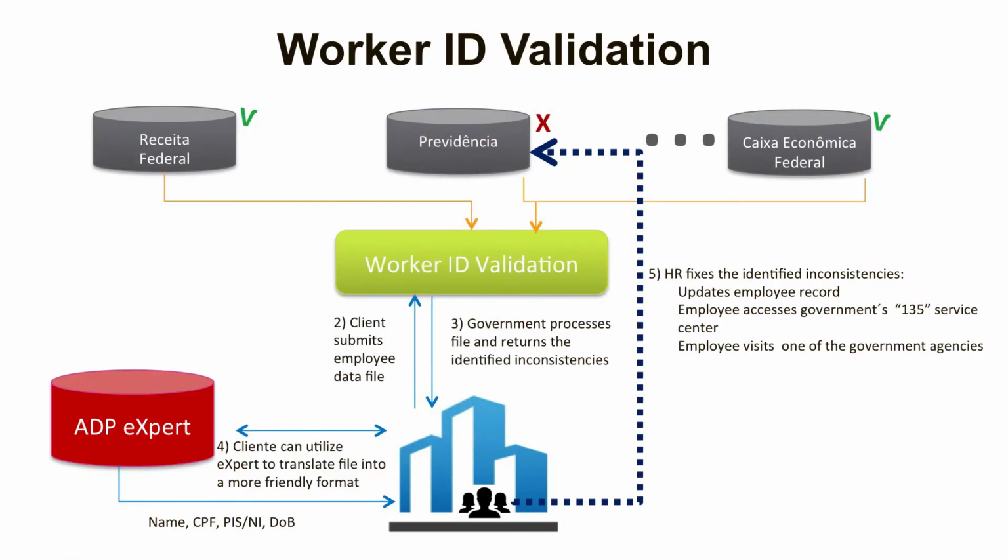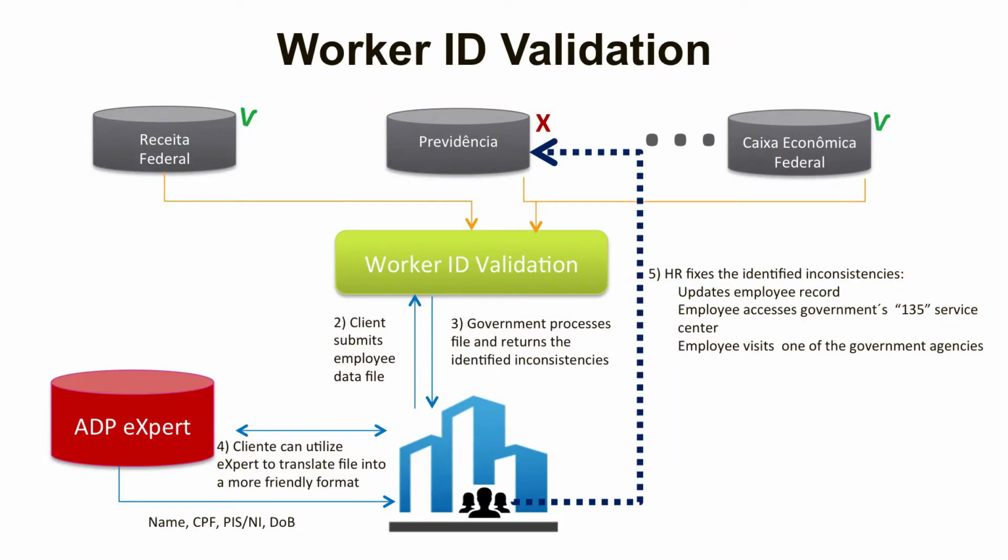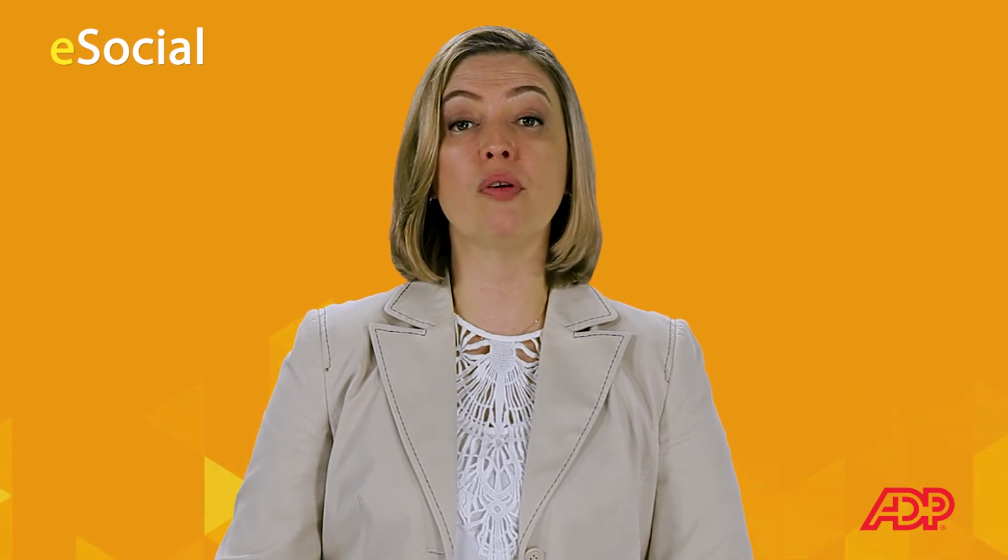The very first step, and the simplest, is to ask the affected employees to bring their documentation and to verify the information in that documentation against the information that is available on ADP Expert. If the information matches, you go to the second step, which is to request your employee to call the service 135. That's a government-sponsored service that will help employees to resolve potential database inconsistencies over the phone. It's important that the employee calls having in possession all the documentation.